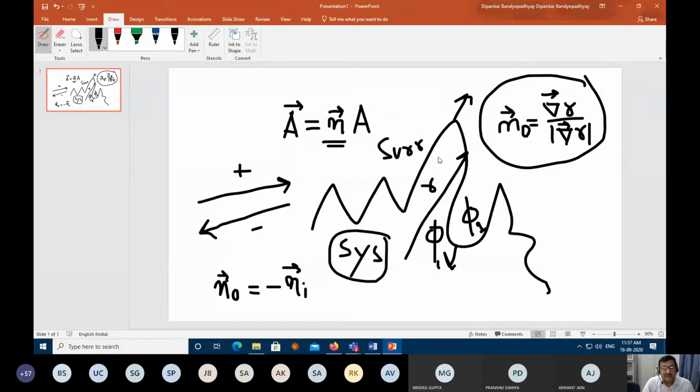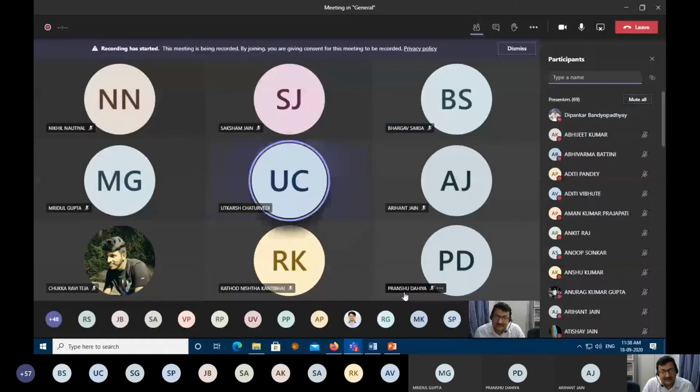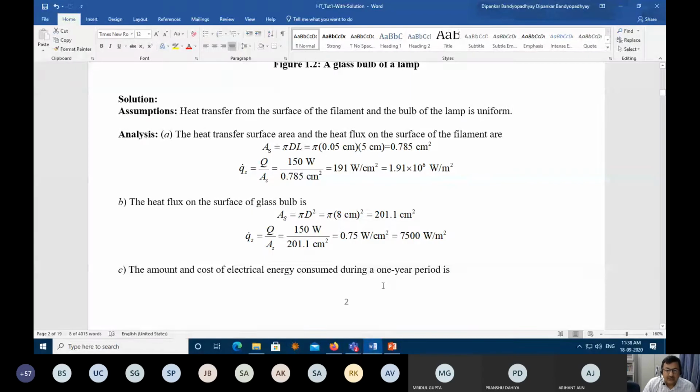You worry about, suppose the system is losing heat and the surroundings are getting heat. From that, you fix a direction. So this is my direction, and this reference direction helps you in getting all the other directions. Is that correct? Have you understood? Am I clear? Yes, sir. Great. So what is the cost that has come up? Can anybody tell me quickly?